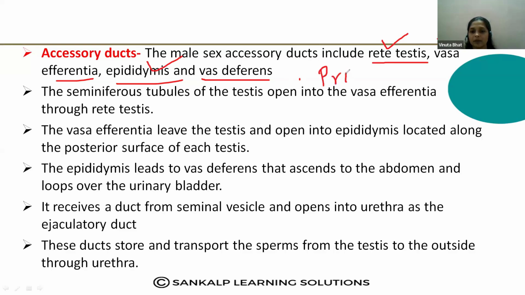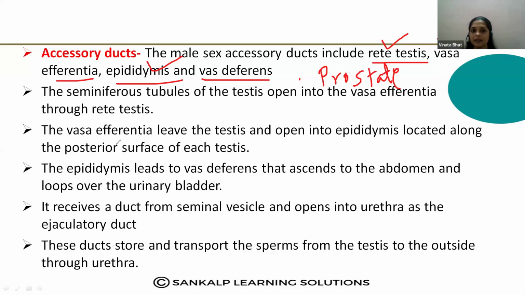So accessory ducts are different, and accessory glands are different. Remember these 4 important structures: rete testis, vasa efferentia, epididymis, and vas deferens. These are the male sex accessory ducts.